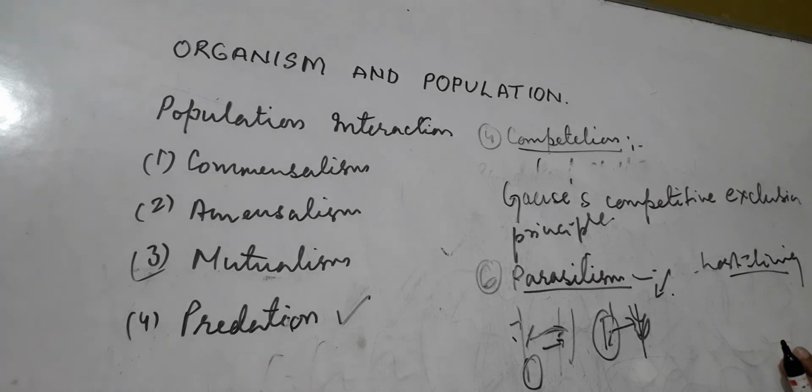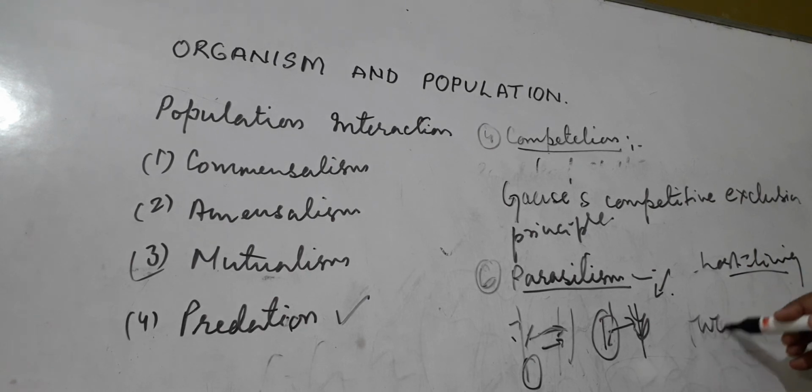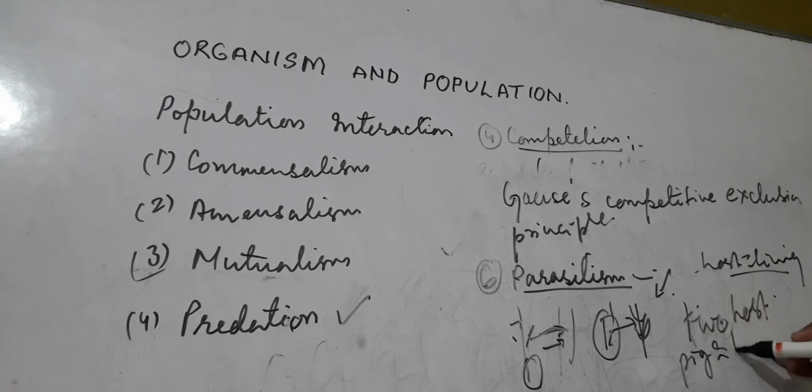Life cycles of parasites are often complex because sometimes they live on two hosts. For example, Taenia solium completes its life cycle on two hosts, a pig and a human. The malarial parasite uses two hosts, mosquito and human.